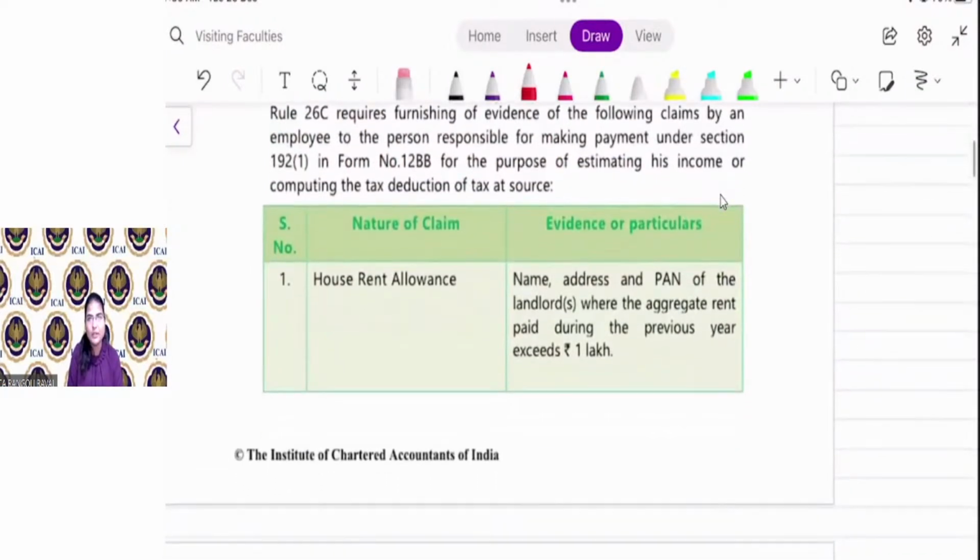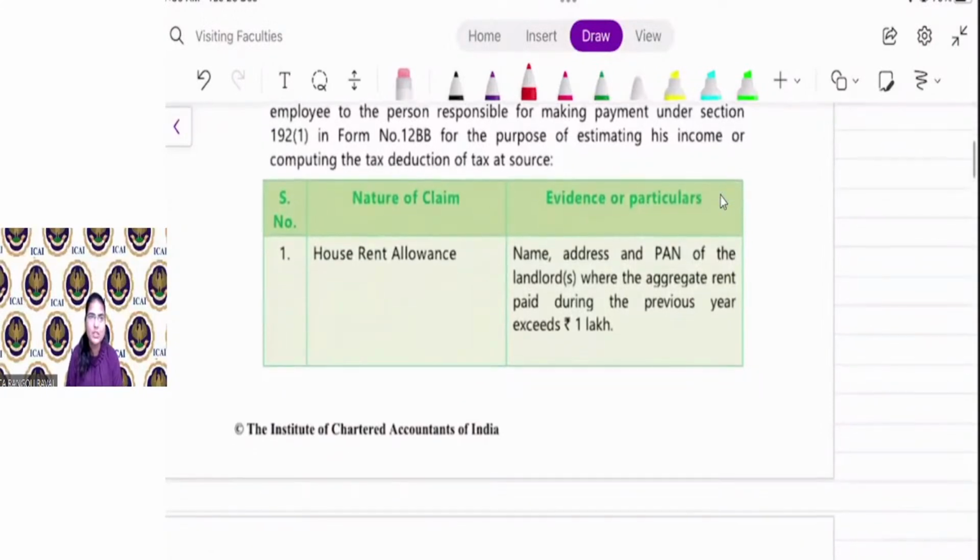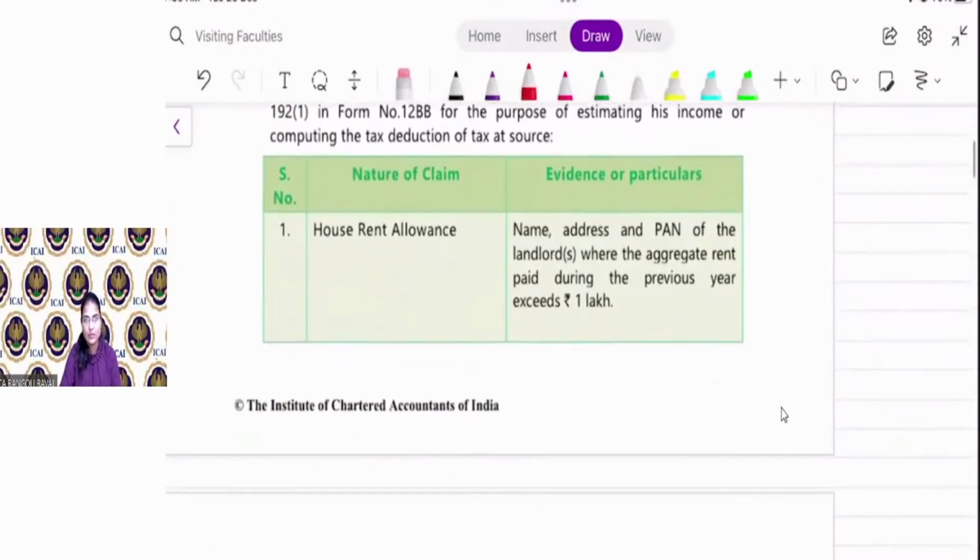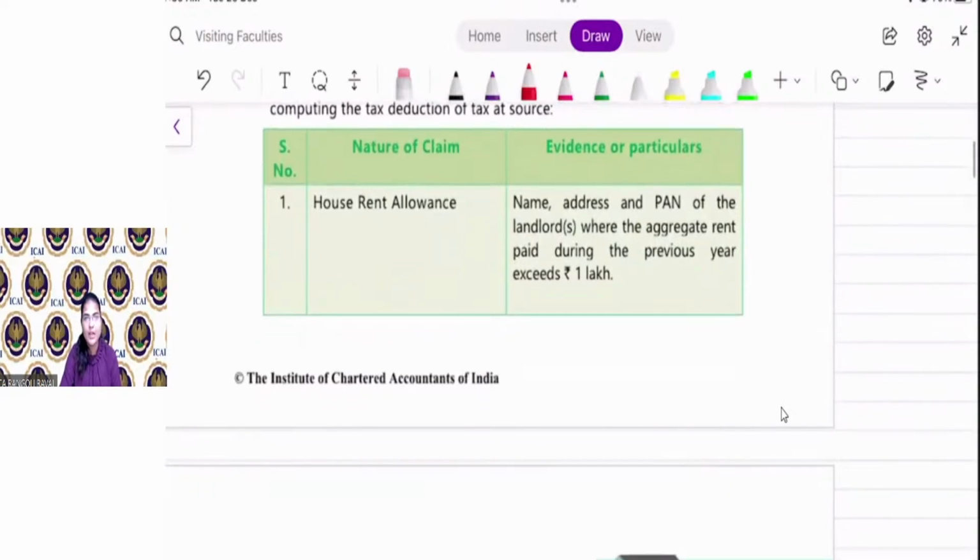For the purpose of estimating his income or computing tax deduction at source: House rent allowance. So you have to provide evidence of name, address, PAN of landlord where the aggregate rent paid during the previous year exceeds 1 lakh rupees. So if you are paying rent, the value of rent for the year is more than 1 lakh, then you have to give the details of name, address, PAN of landlord, and rent agreement to the employer.